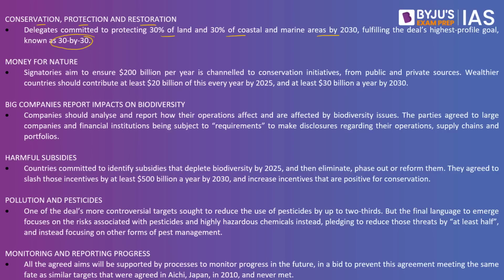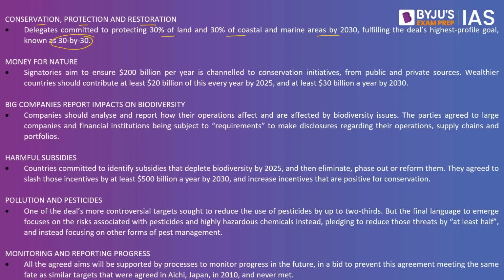Which is about protection of 30% of the land, 30% of coastal and marine areas by 2030, and if you look at the current numbers, it is about 17% of the terrestrial or the land protection and 10% of the marine areas. So what they are planning to increase is to 30 and 30. Earlier it was 17 and 10%.